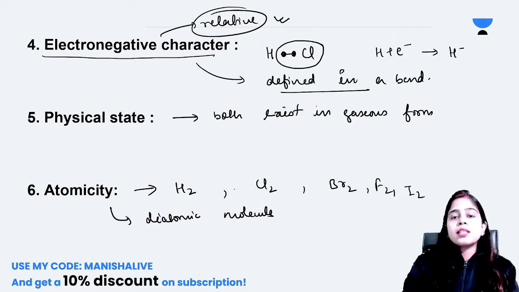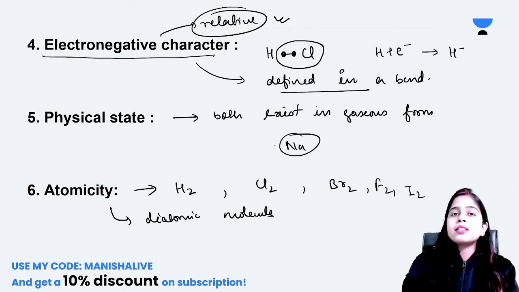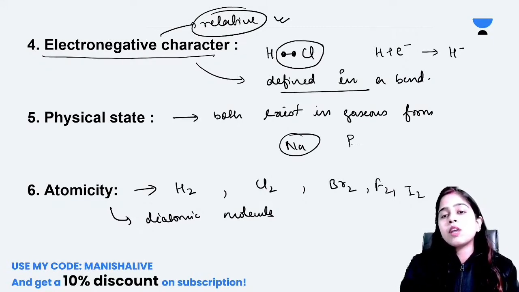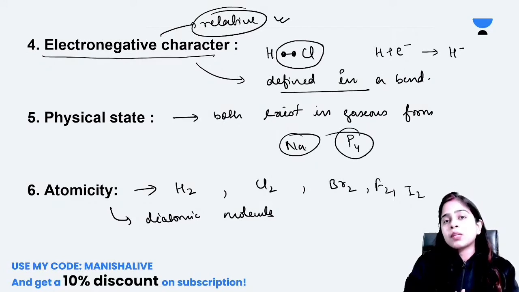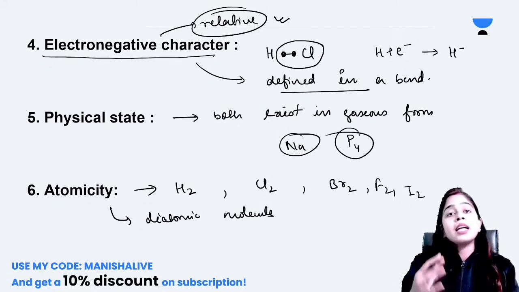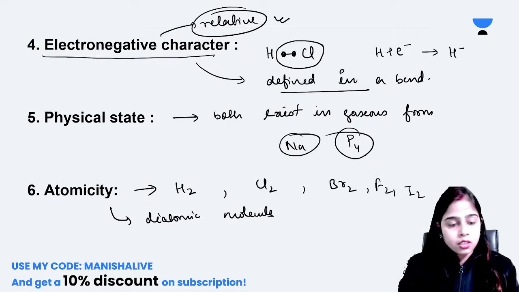So this is a diatomic molecule. Like sodium is a monoatomic molecule, meaning only one atom is present in the molecule. That we cannot really say is a molecule, but if we classify the type of molecules, it is a monoatomic molecule. If we see the molecule of phosphorus, it is a tetraatomic molecule. Similarly, hydrogen, chlorine, bromine all form diatomic molecules. That means two atoms are present in the molecule of halogen as well as hydrogen.